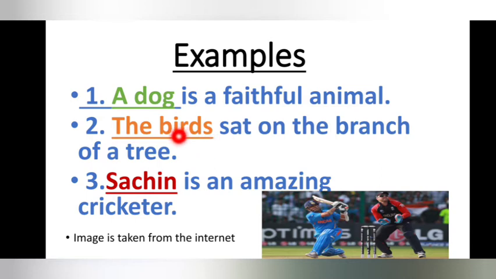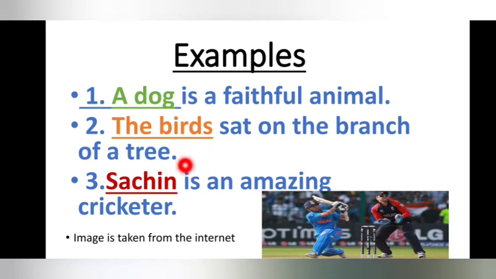The first part is the naming portion, the name of a person or a thing. And then the second part is telling us more about the subject, sat on the branch of a tree. So about the birds more is said. So that part is the predicate.